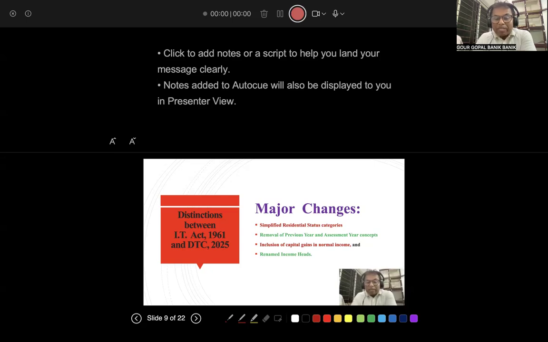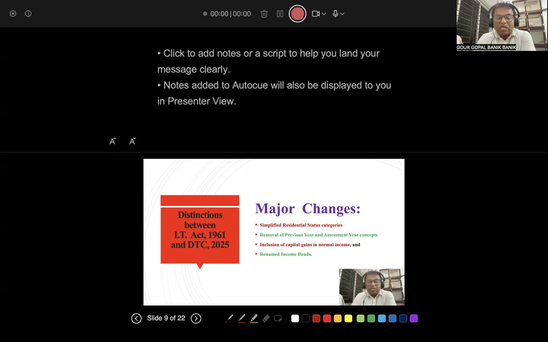And inclusion of capital gains tax. Capital gains tax will be treated as a normal income, not as a special income like earlier. And some of the income tax heads will be renamed. So these are the major areas of change which DTC 2025 will be bringing over and above the Income Tax Act 1961.